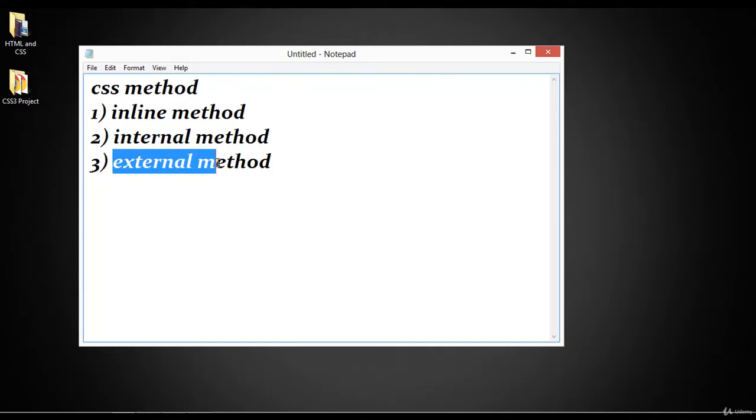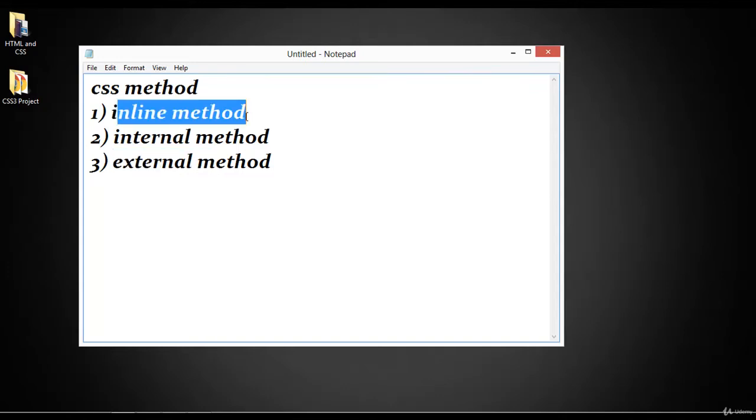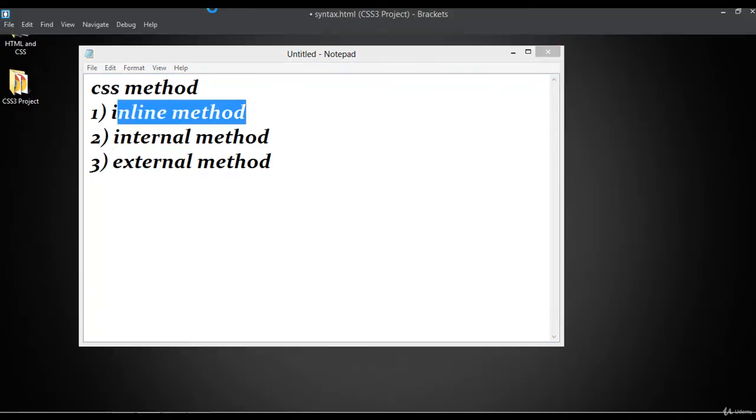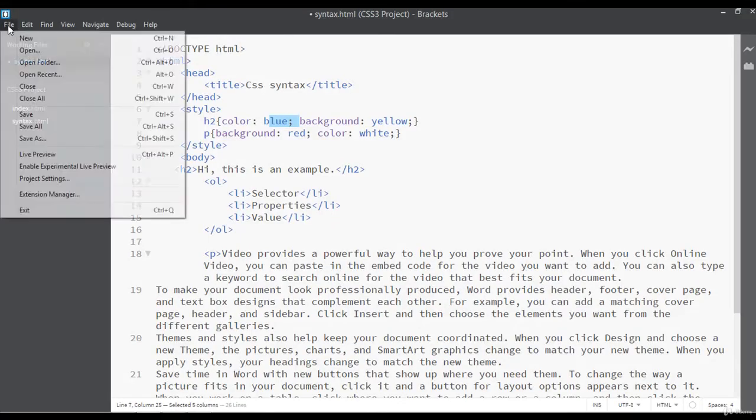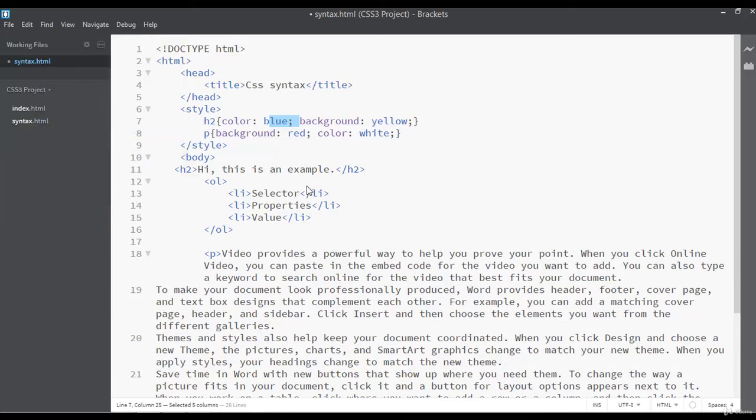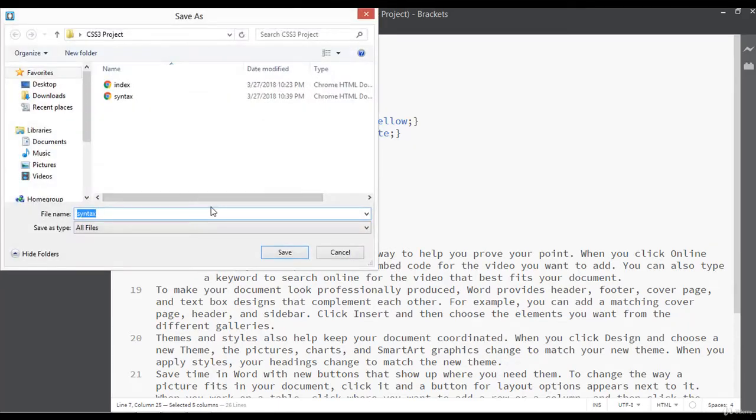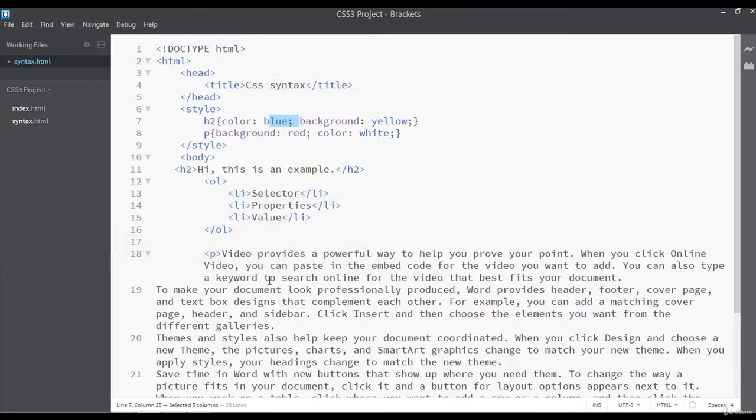Inside this lecture we are going to discuss the first one. This is called inline method. Open your code editor, go to the File menu and save this file as a separate file. This is called inline-method.html. When you are giving a name for your file with two words, you cannot use a space here. You must use a hyphen, underscore, or something like this, and save this.